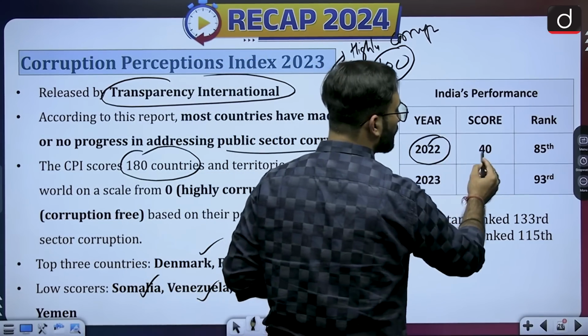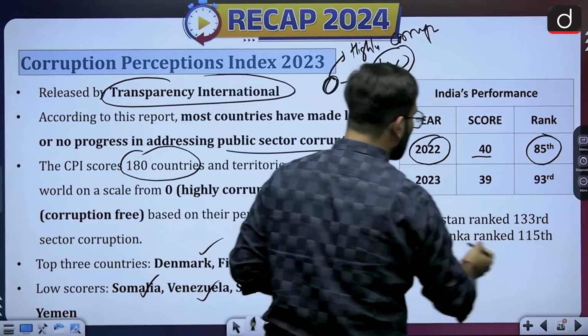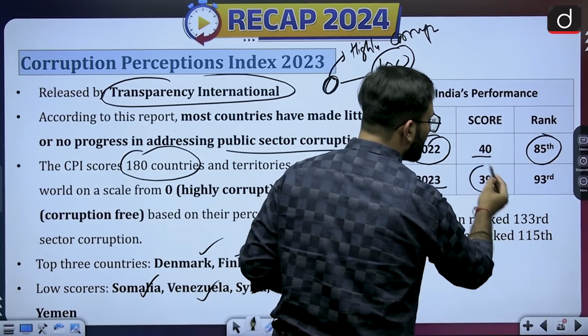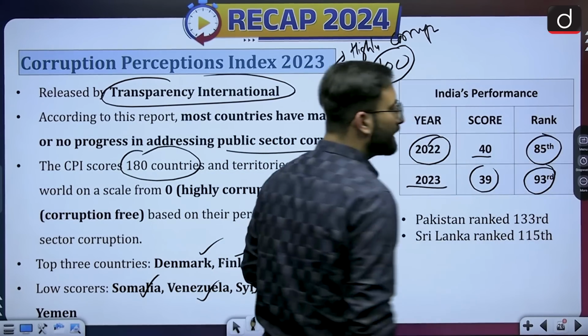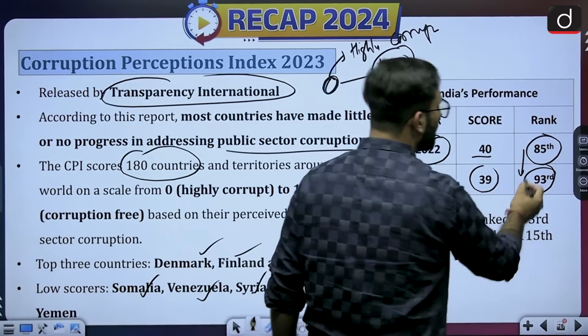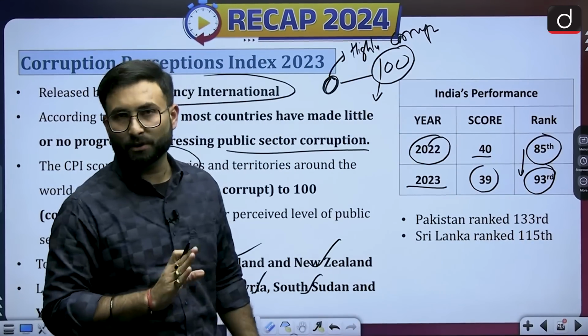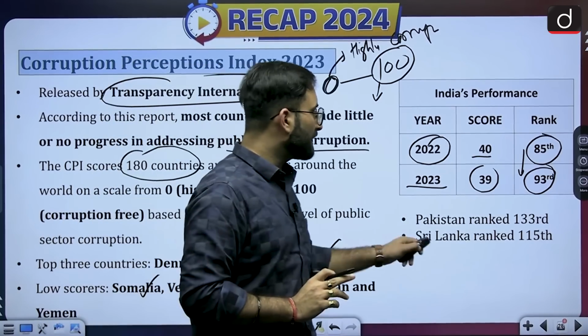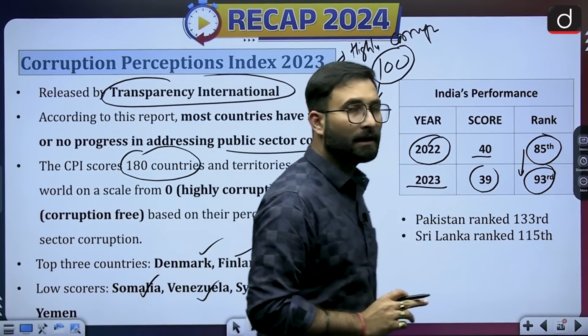2022 we had a score of 40 and a rank of 85th, and in 2023 we had a score of 39 and a rank of 93. Now, when we are talking about the rank over here, we will see that we have not done very well with respect to corruption. Pakistan is ranked at 133 and Sri Lanka is ranked at 115.